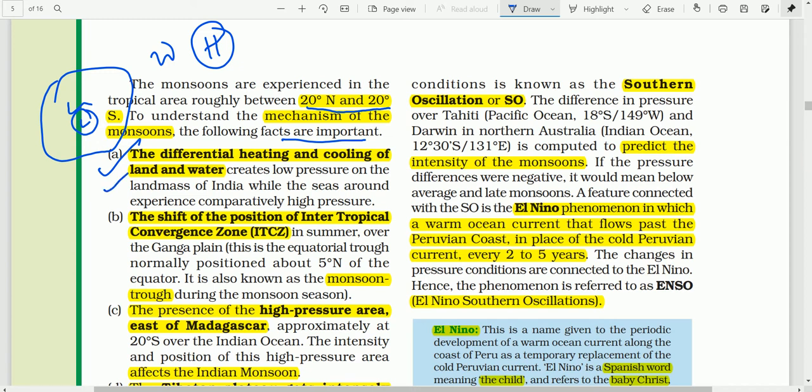The differential heating and cooling of land and water creates low pressure on the landmass of India, while the seas around experience comparatively high pressure. So in summer, over the Indian landmass, low pressure is created, whereas in the Bay of Bengal, Arabian Sea, and the Indian Ocean, we find high pressure. This is point number 1. Are you clear, boys and girls? Any question?